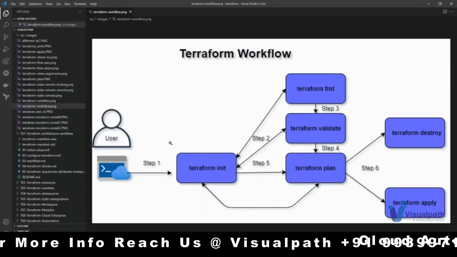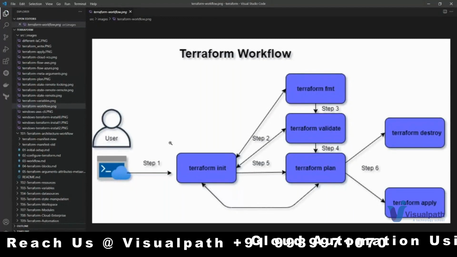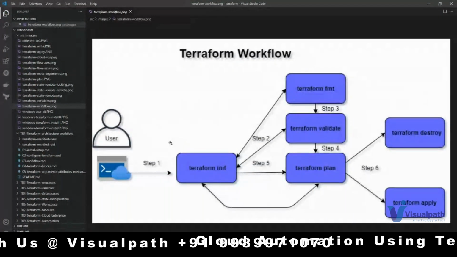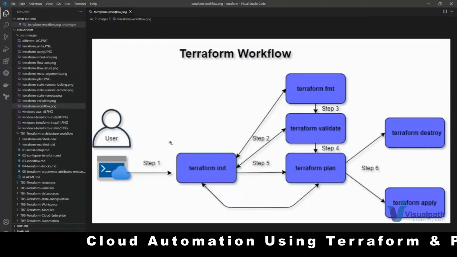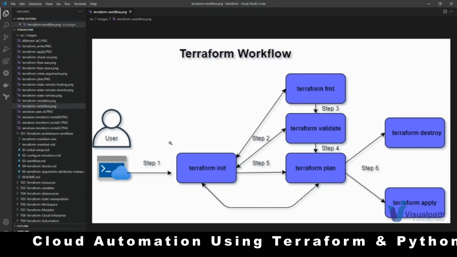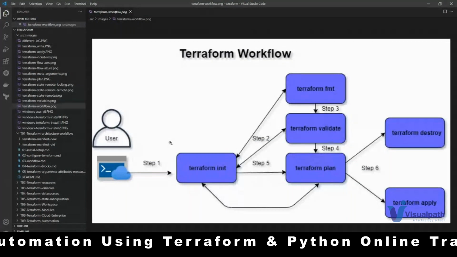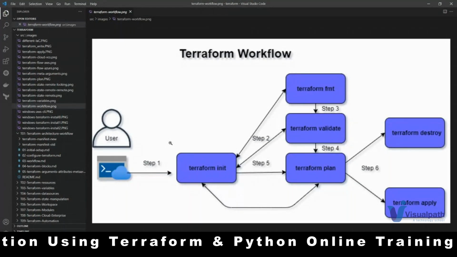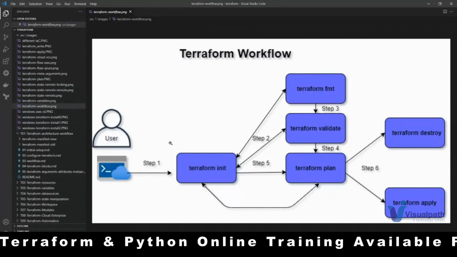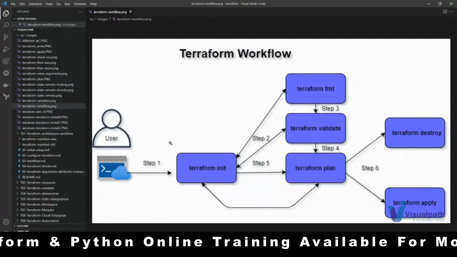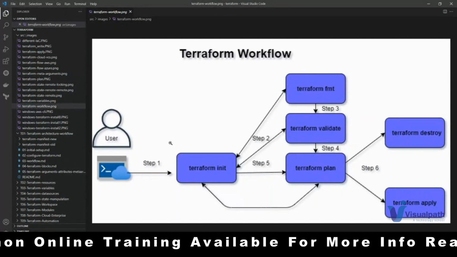Now, what is the workflow? What steps do I need to follow in order to create a resource on the target provider? Target provider, always remember, can be Azure, AWS, or whatever it is. In our course we will be talking only about AWS and Azure. Let's say I installed the Terraform CLI. It's not a service which should always run in the background. We can install Terraform on Mac, Windows, and Linux as well.